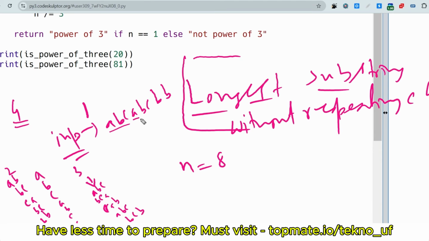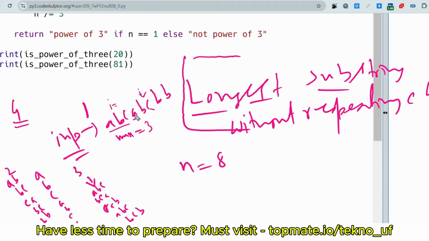Then here we have got that the max size of the substring without repeating character is, as of now, 3. As you can see, CAB is also a substring, or let's say BCA is also a substring. For BCA, if we start from here, i is here, and as soon as we come here again, this is repeated again, so we have to break the loop.